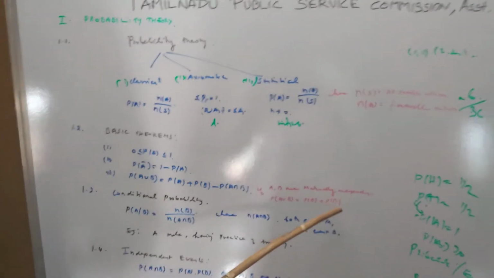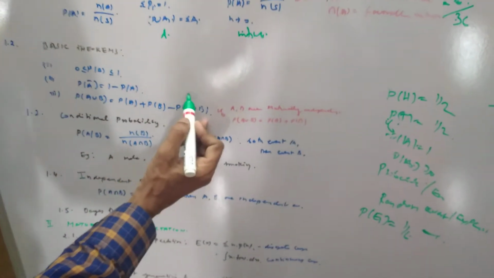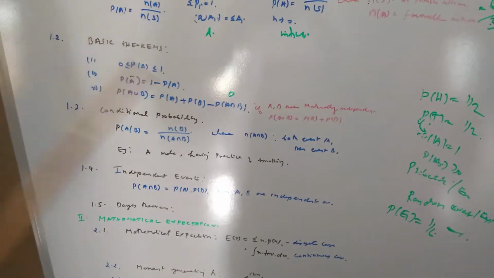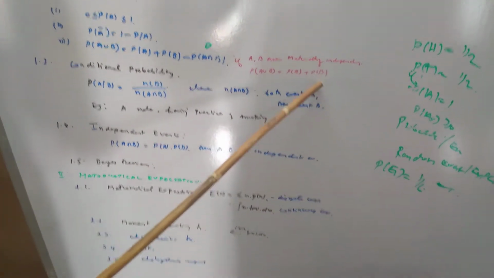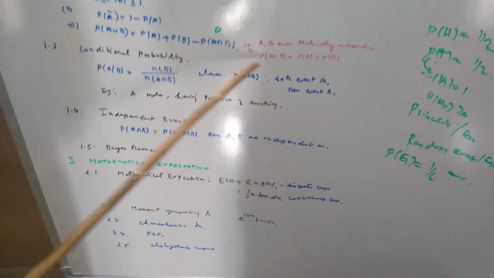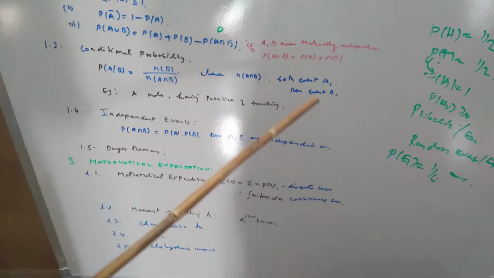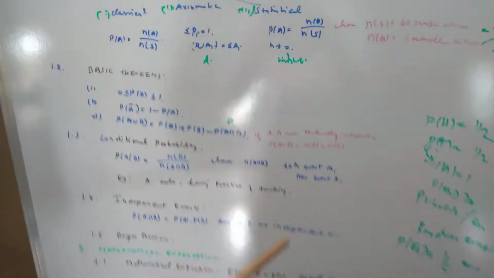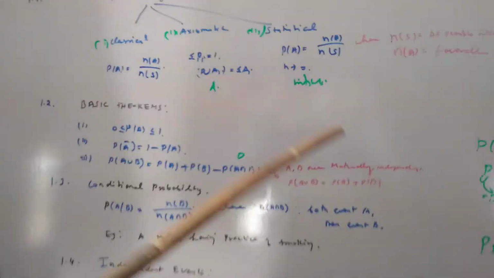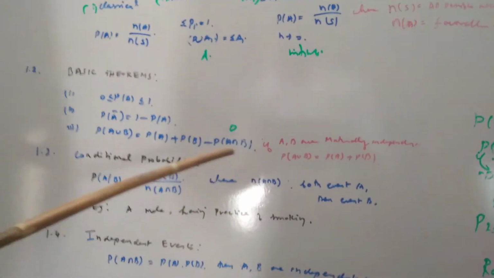If A, B are mutually independent events, then this term will be 0 and this will reduce to P of A union B equal to P of A plus P of B. So this is the addition theorem for two events. Similarly, you can extend it to the addition theorem for three events and for n events.